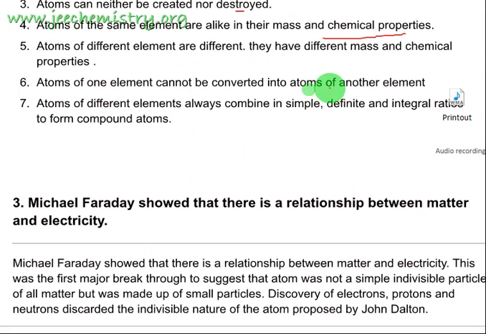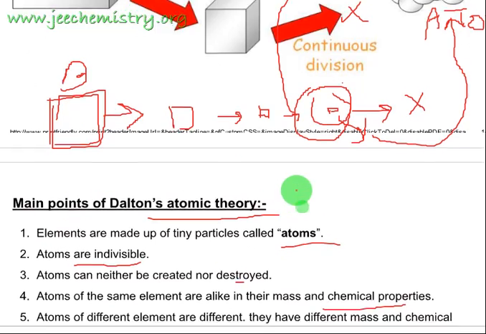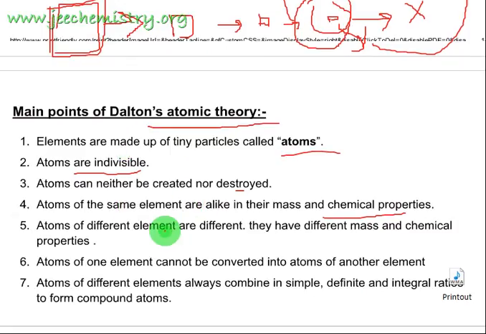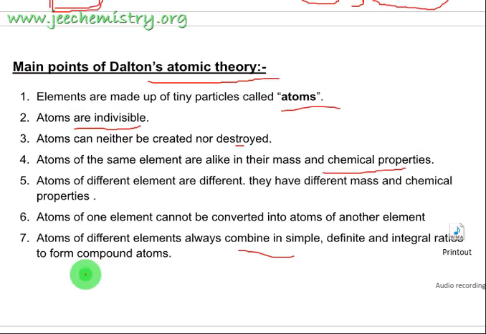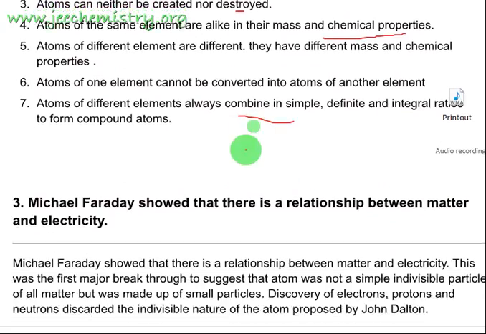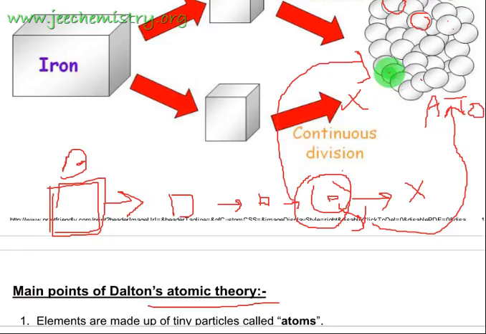Atoms of one element cannot be converted into another element. This one is the smallest particle, and this one is the smallest particle, but this cannot be converted into that, and that cannot be converted into this. These are the assumptions and discoveries made by John Dalton. The important point is that atoms of different elements combine in a simple, definite, integral ratio to form compounds. Here the atom is the smallest particle, and atoms cannot be further divided into smaller particles.